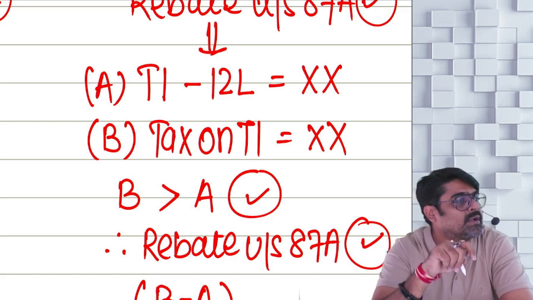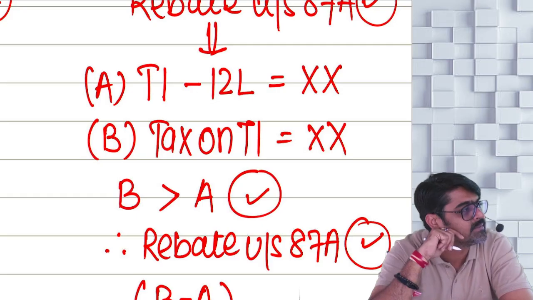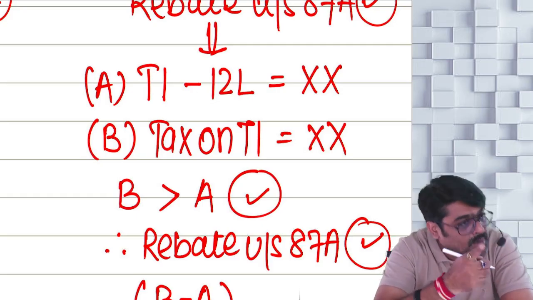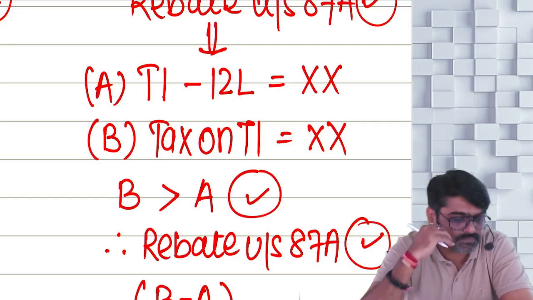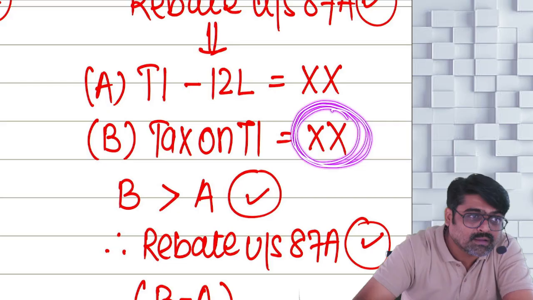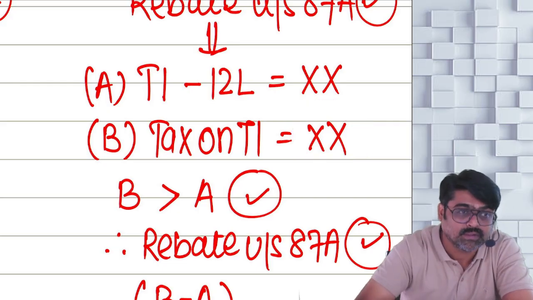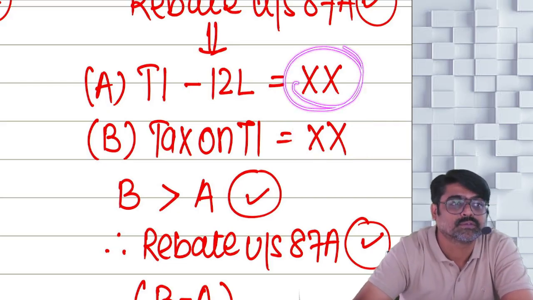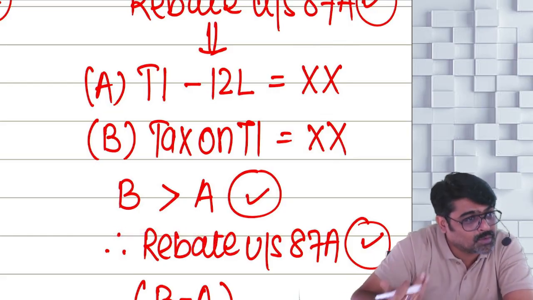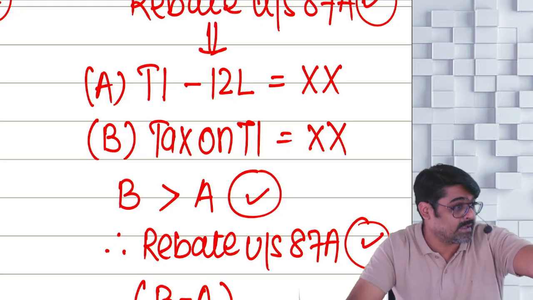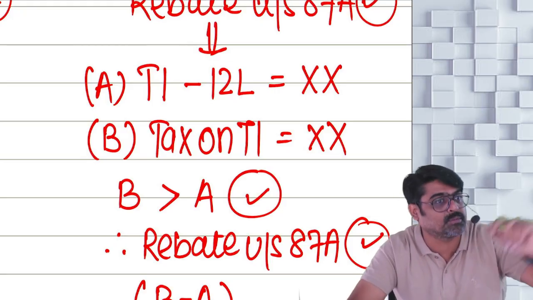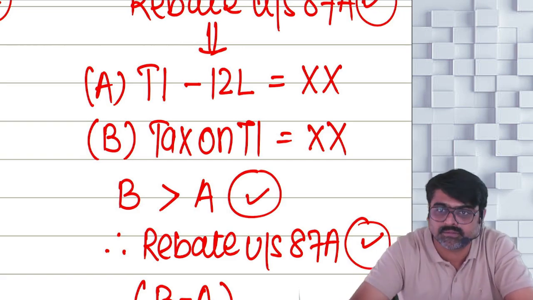So 90,000 into 15% will be 13,500 plus 40,000 plus 20,000. 73,500. Now is your B more than A? No rebate. Pay the entire tax. 73,500. Entire tax you are supposed to pay plus 4%.